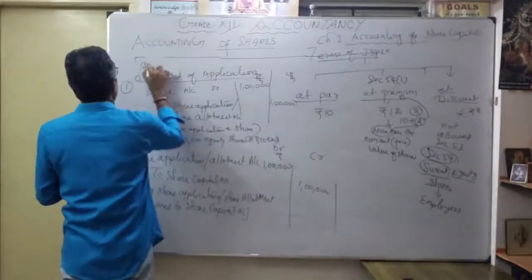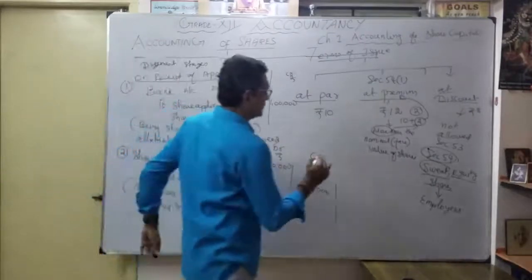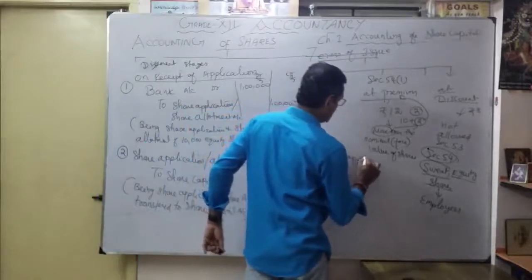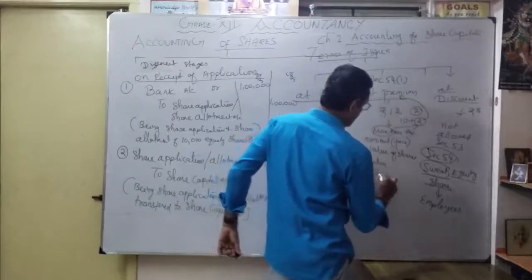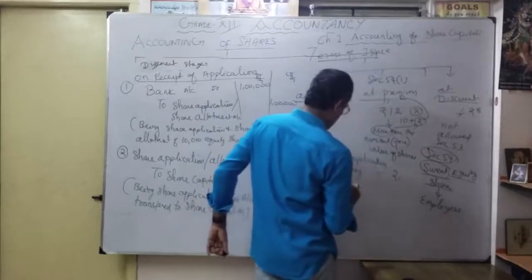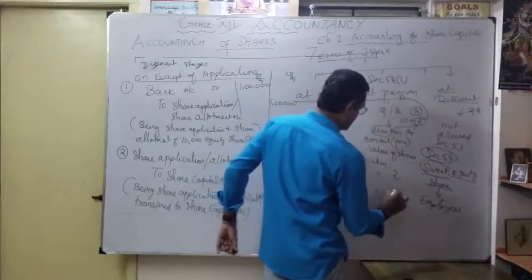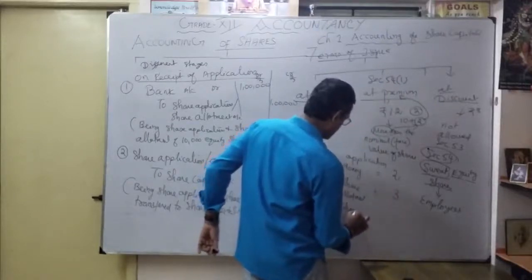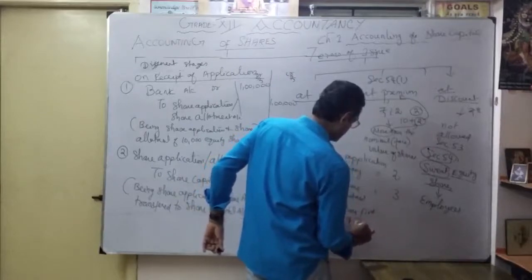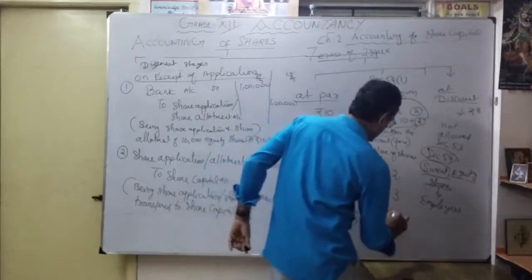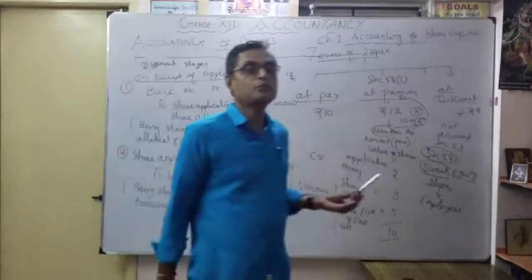Okay, so what are the different stages? Maybe see here: application, the same 10 rupees. Application money, how much? 2 rupees. Then share allotment, 3 rupees. Then share first and final call. If I mention final call 5 rupees, totally 10. These are coming under different stages. How are we going to do the journal entry?